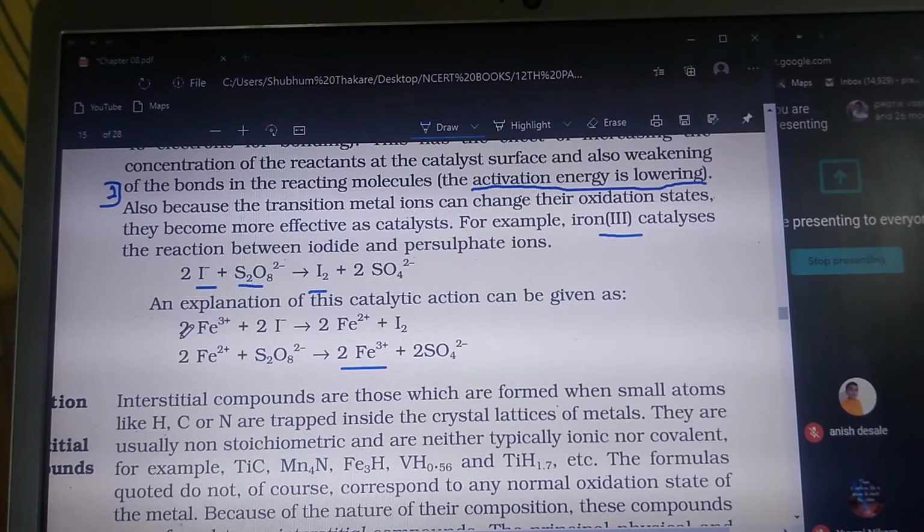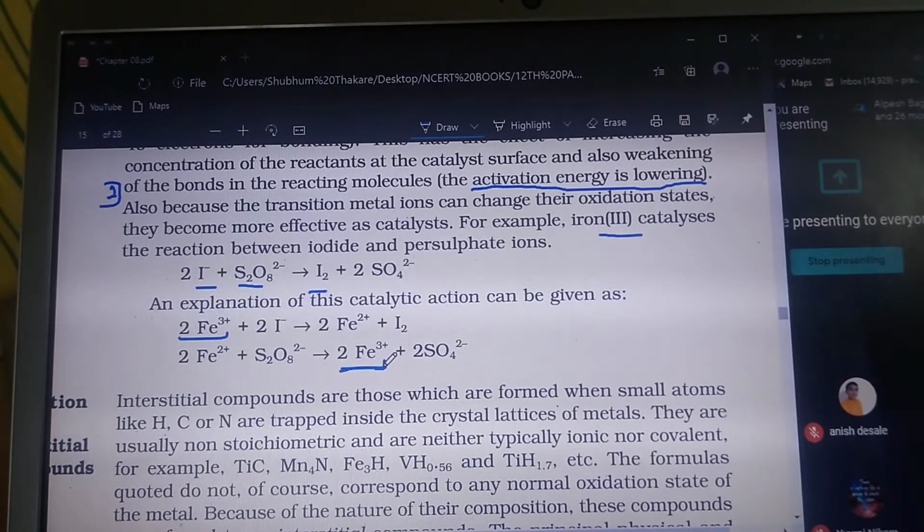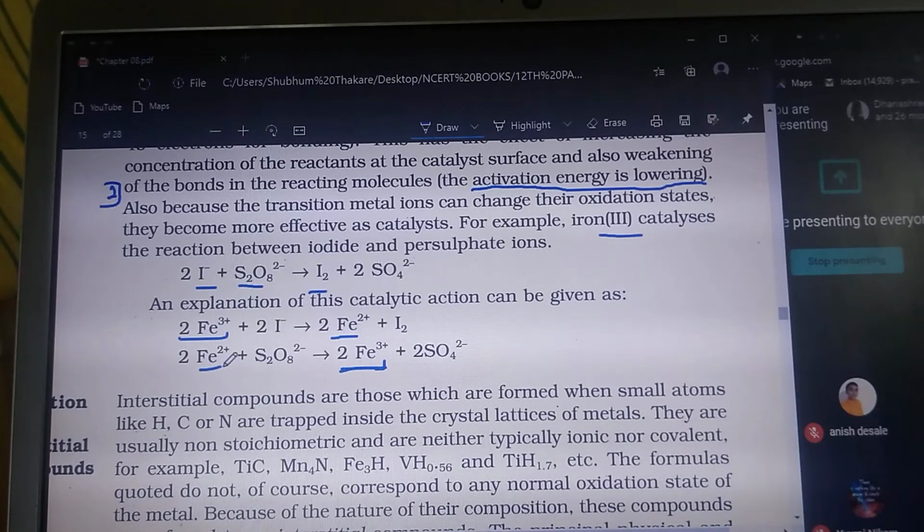ion. So here the nature of the catalyst is regenerated, and the original condition is maintained in the cycling of the reaction. So this reaction example is given to understand that the transition metals are going to adopt multiple oxidation states. First it had the +3 oxidation state, then it attained the +2 oxidation state after this reaction, and again the +2 oxidation state attained the +3 oxidation state. So it has converted into its original condition.